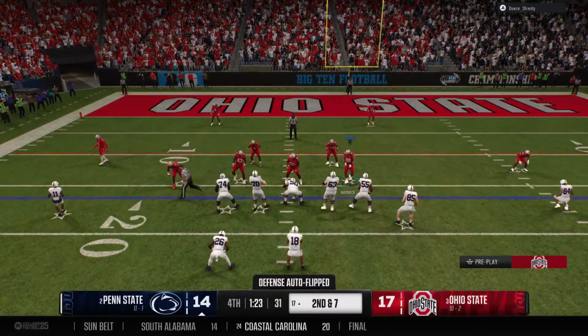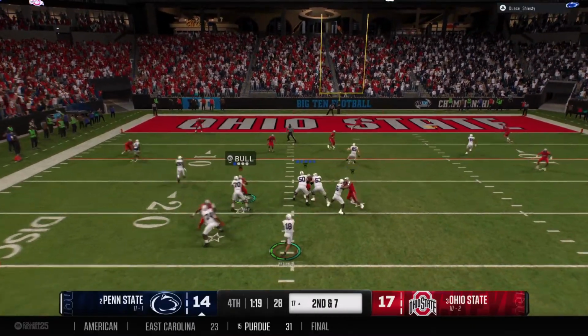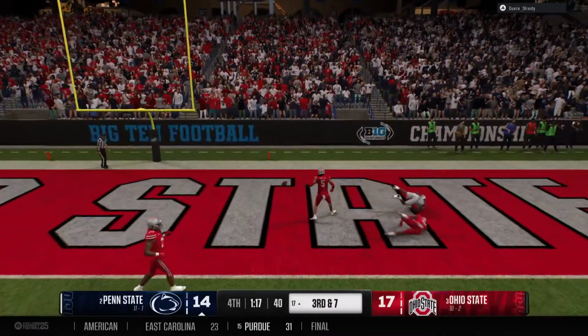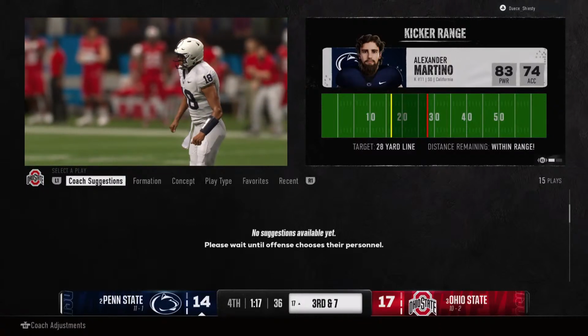2nd down after that run on the previous play. Here's the snap, and he's looking to throw. Oh, and it's batted down by the defense. Great play to deny a touchdown.